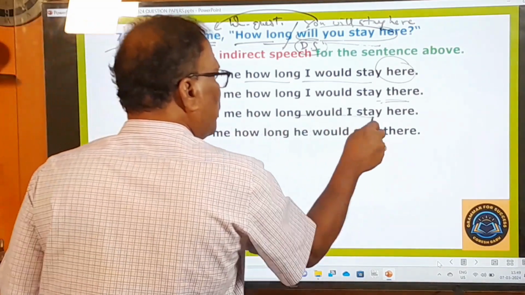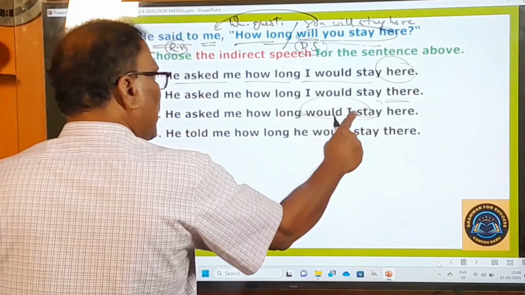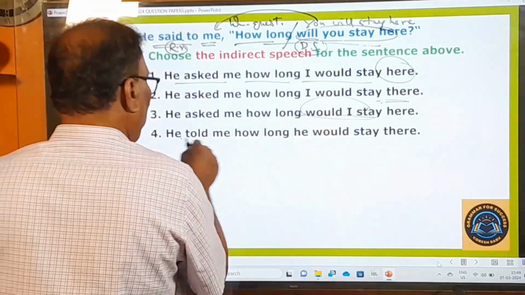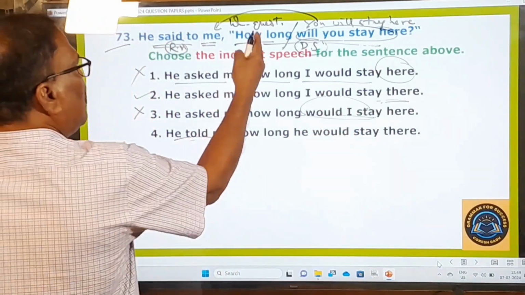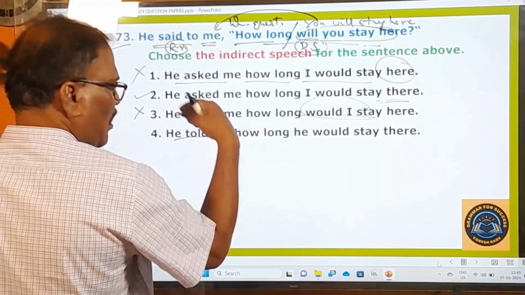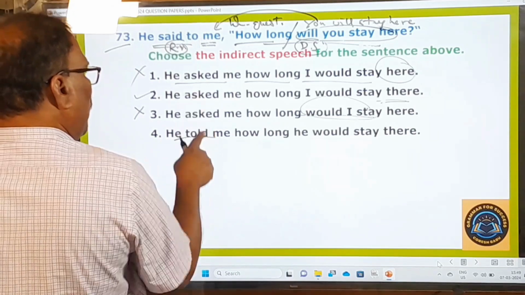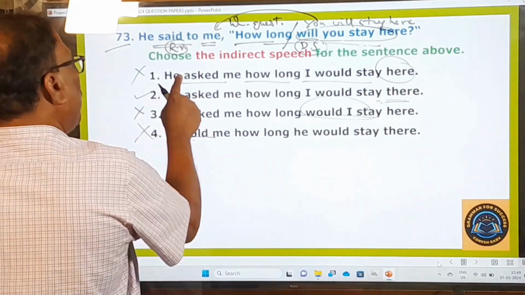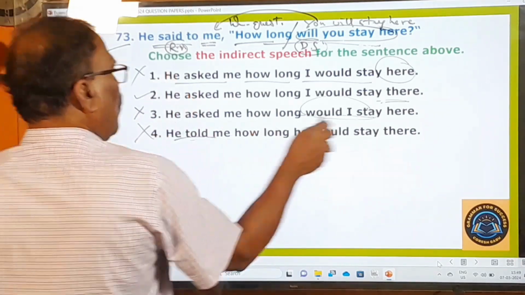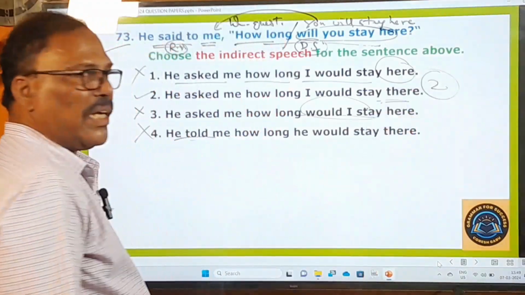Second one, third one is not the right one. "He asked me how long would I stay." Question in the question form, the sentence is written ungrammatically. "He told me" is not used when you change this WH question into indirect speech. So "said to" will always be changed into "asked" but not into "told". That's why this is wrong. So first one, third one, fourth one are wrong. Only the second one is the right one.